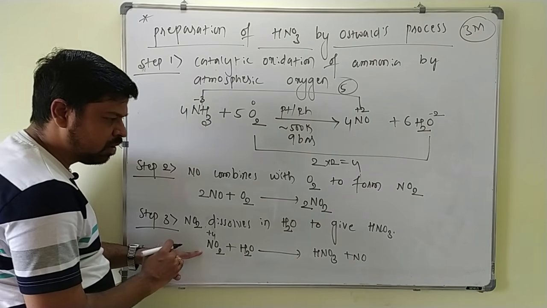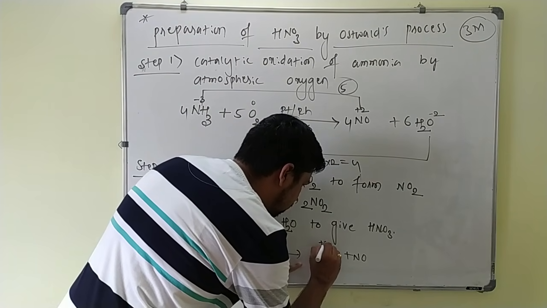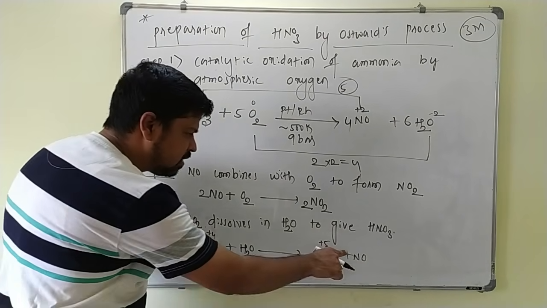This is +4. What is the oxidation state of the nitrogen here? +5. What is the oxidation state of nitrogen here?